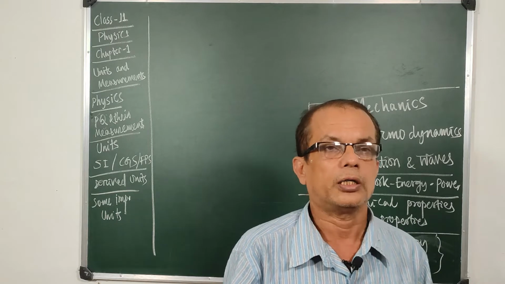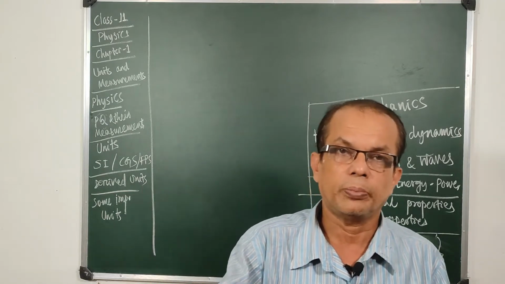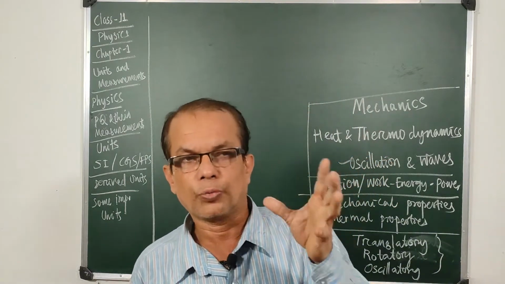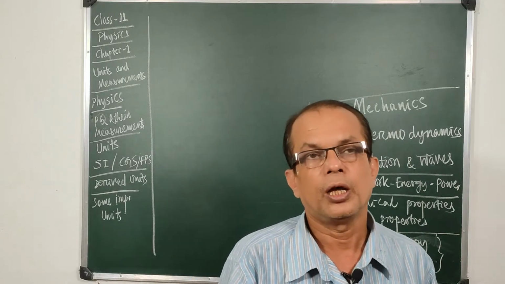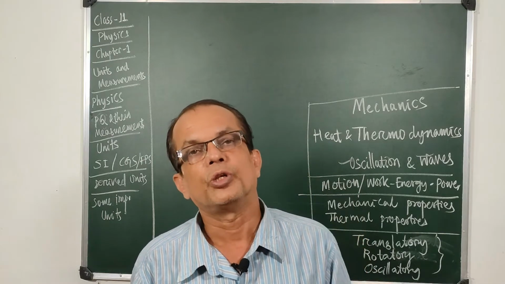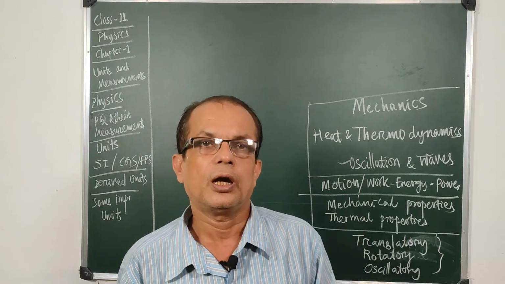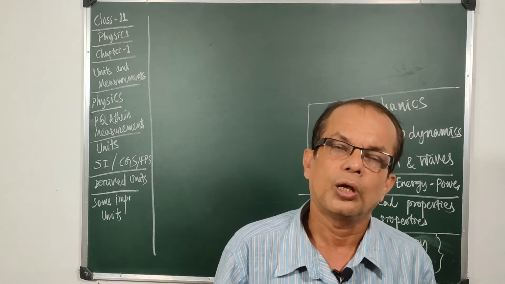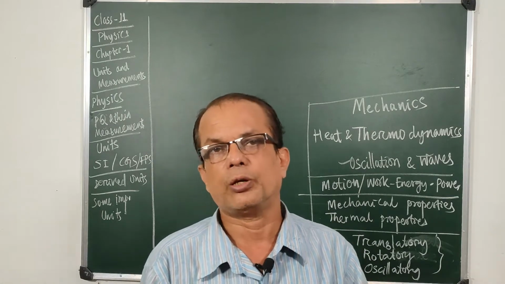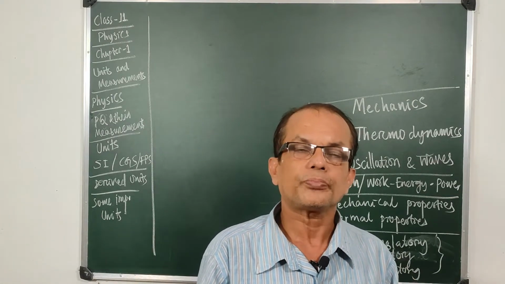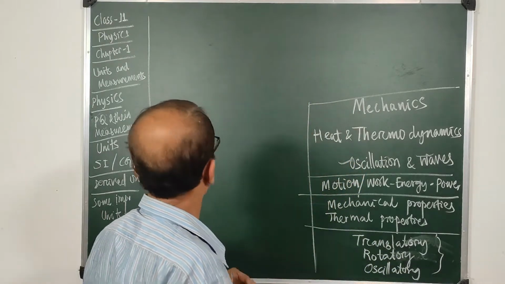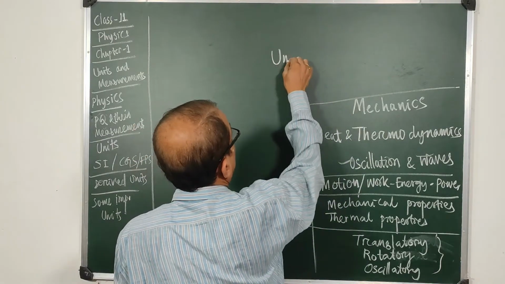Anything that we see has a shape, it has a size, it has a length, it has a breadth, it has a height, it may have some mass, it may be heavy or light, it may be a colorful thing, so it must have some optical property, it can have a high density, or it may be fluffy, it may be solid or fluffy. So all those properties are physical quantities, and these physical quantities are to be measured, and physics is that branch of science which measures these physical worlds with the physical quantities around us. And these physical quantities to be measured need some systems of units. So we deal with physics. The first chapter is units and measurements.